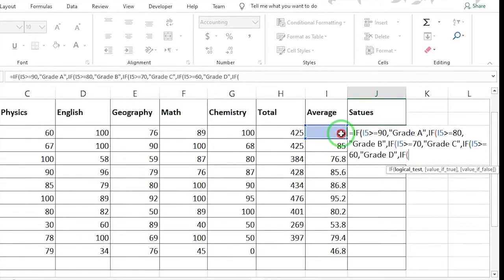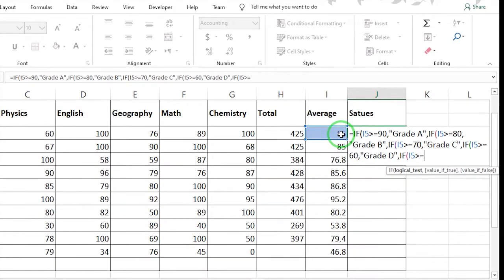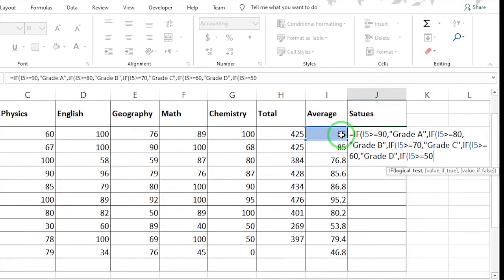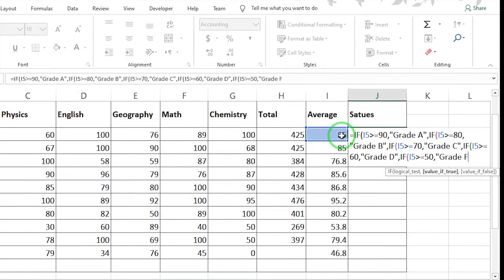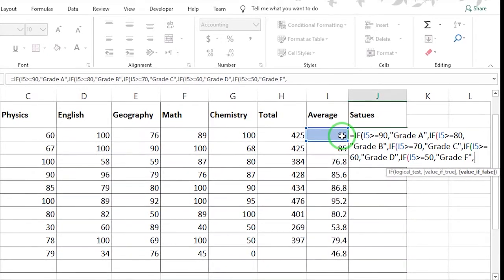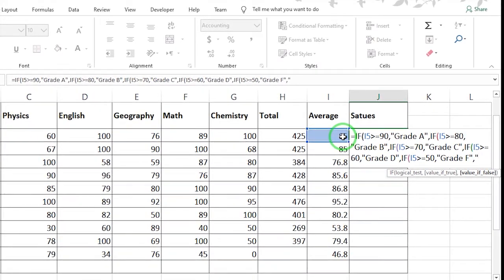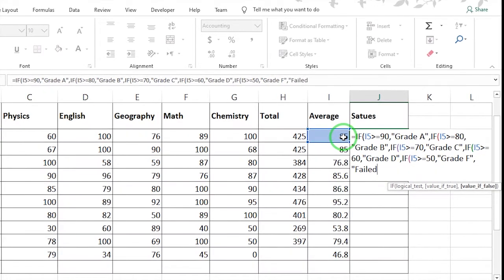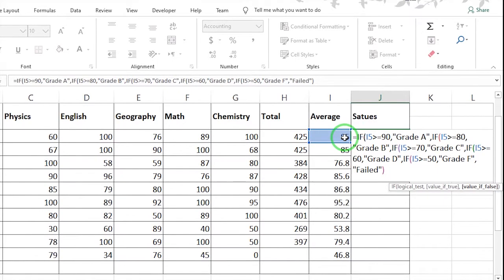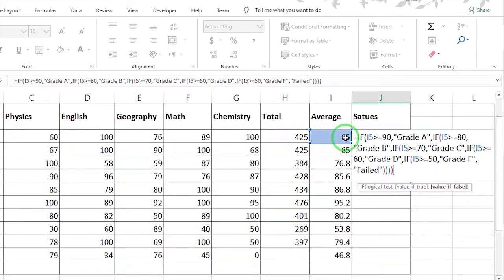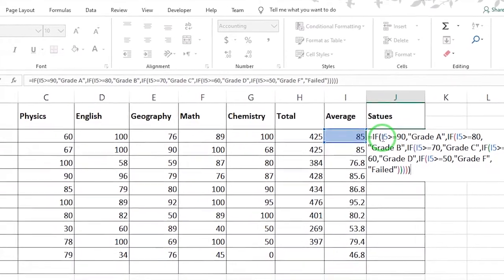And the last condition, if the cell is greater than or equal to 50, the student should be in grade F. Else, if all these conditions are not true, then the student has failed. So we have to write failed. Now we have to close our parentheses, first, second, third, fourth and fifth. See, when I press the last parenthesis, you see a sign here, which is the last parenthesis.